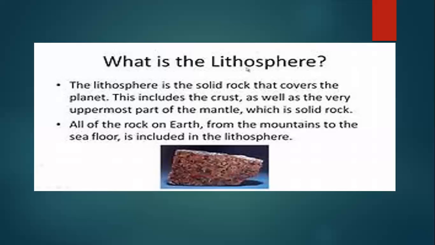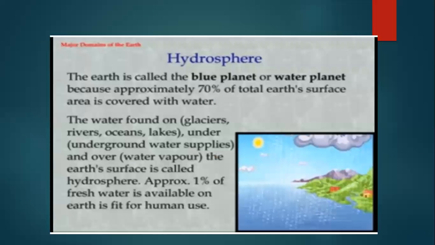Is that clear? Now, our next domain is hydrosphere. What do you mean by hydrosphere? Students, our Earth is called the blue planet. Okay. Why is it called the blue planet? Because of the blue color of the Earth seen in aerial photographs taken from the satellites.